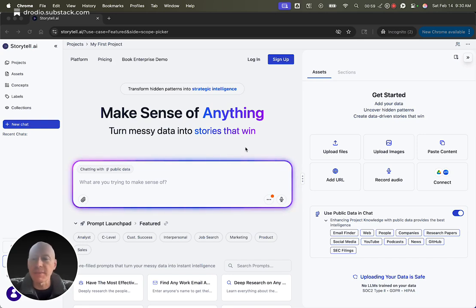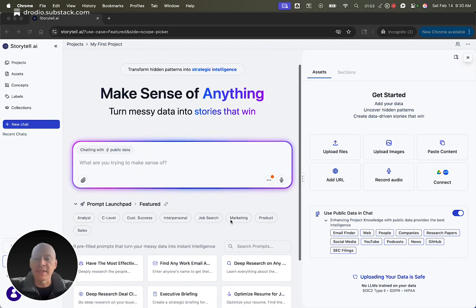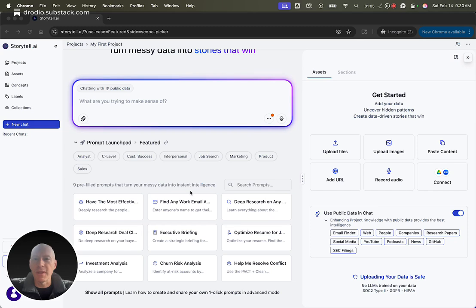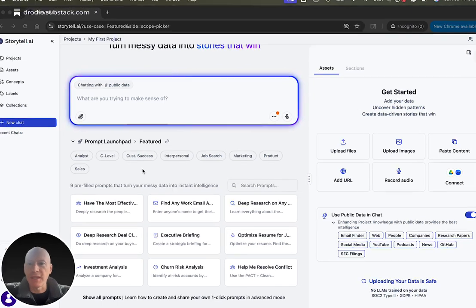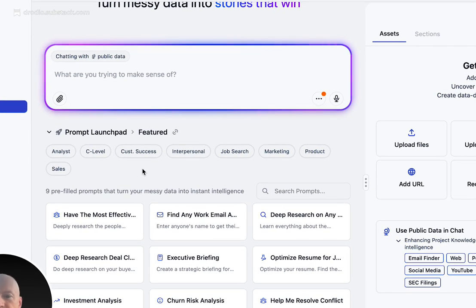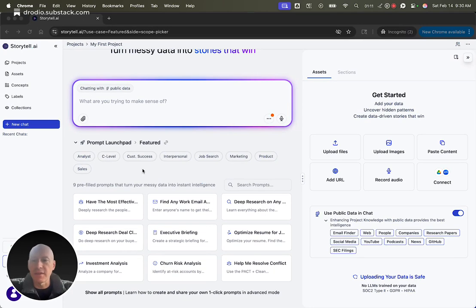And so first, let me tell you about the thing that I want to get out into the world today. We have recently launched this thing that we call the Prompt Launchpad, and it's pretty incredible. It is a series of prompts that you can use with one click. If anybody remembers Mad Libs from back in the day, it's like having Mad Libs type prompts. Let me show you how one of these works.